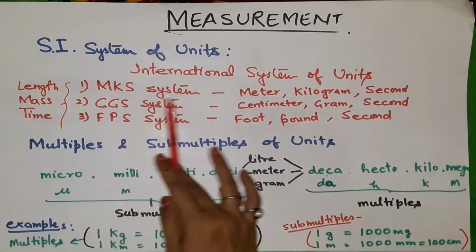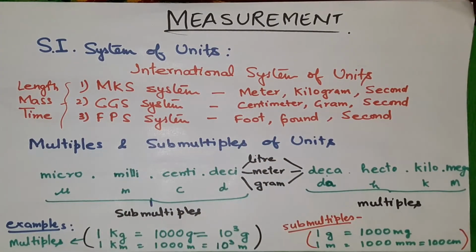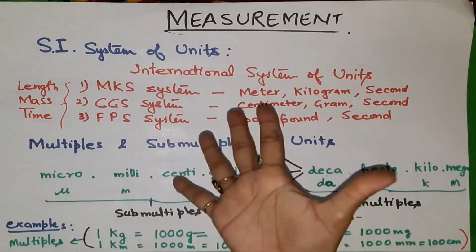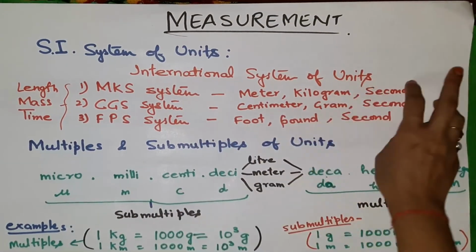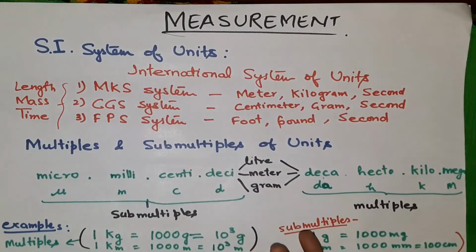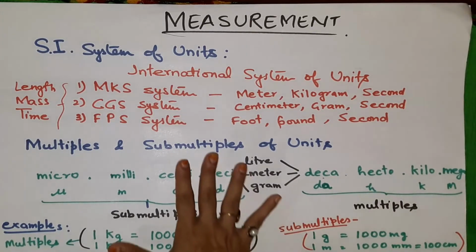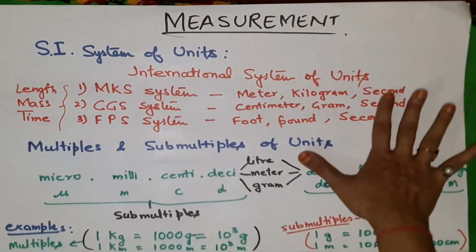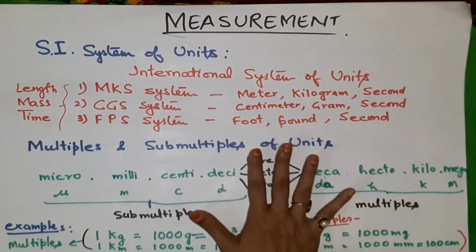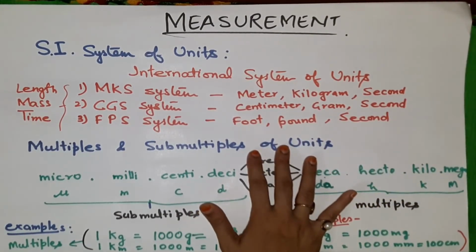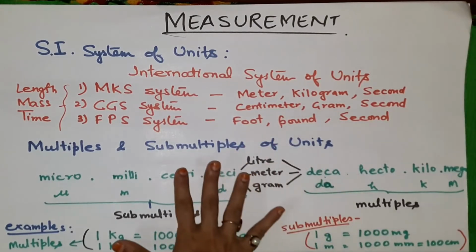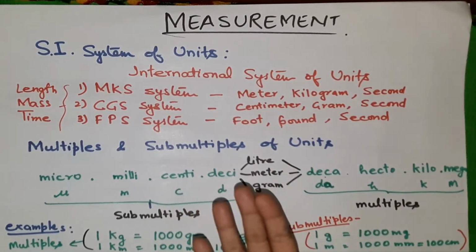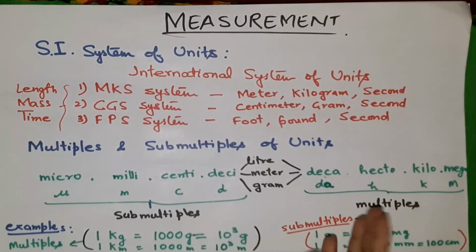Now why is the standard system of units used? Because you might use your body part for the measurement, just like the hand span. When you don't have anything to measure length, you use your palm for measuring. But that is not accepted by everyone. For smaller ones, their hand span will be small, so the measurement will differ.